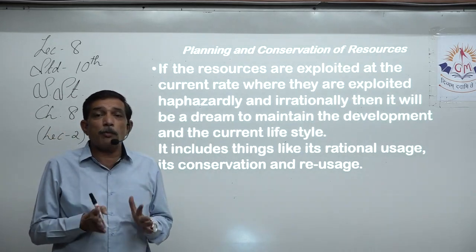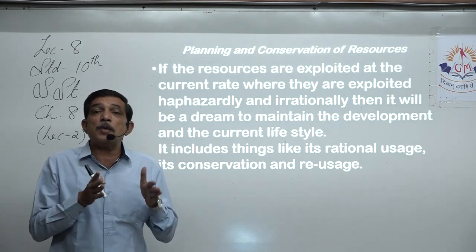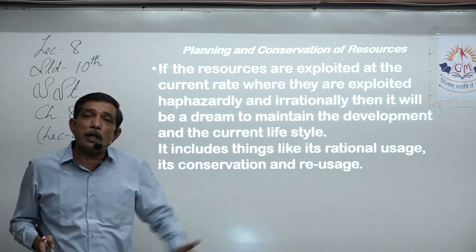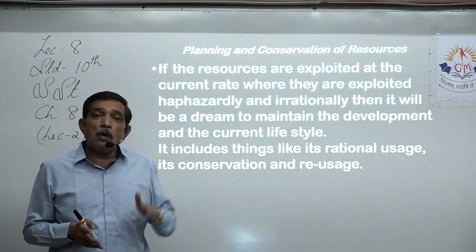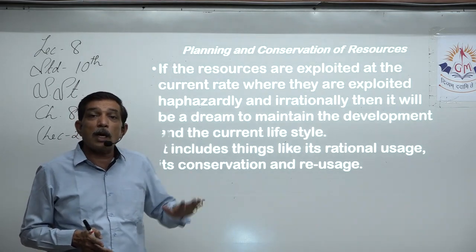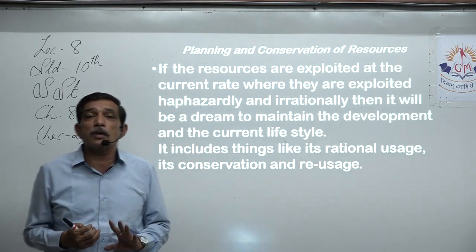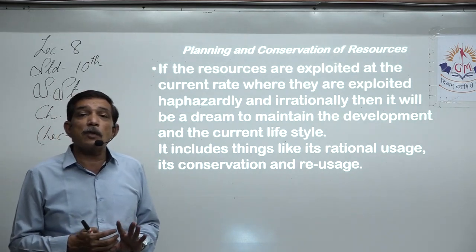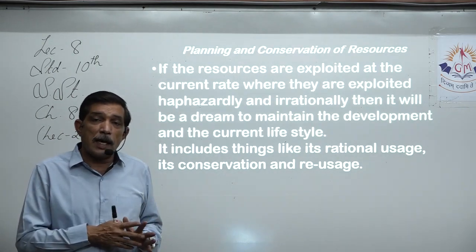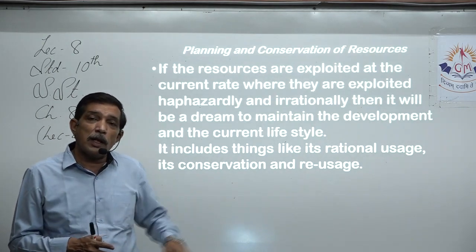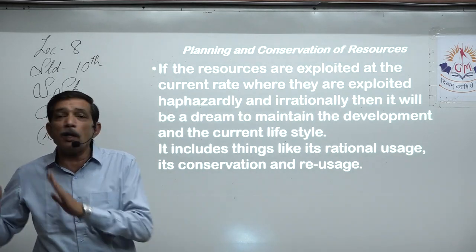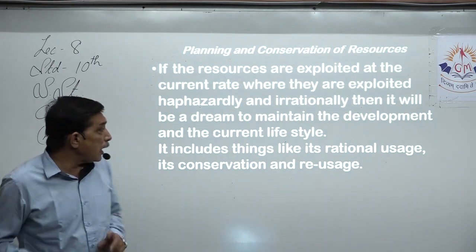If we think that the development we are having now, if that same speed or pace is to continue, that means the raw material should be available continuously to us. Is it available? No, we keep on using it, it will go down and down. The quantity of raw material available to us will keep on decreasing, especially of the non-renewable type, of the exhaustible type. In future, can we keep up with the same speed of development? No, because resources have become less.